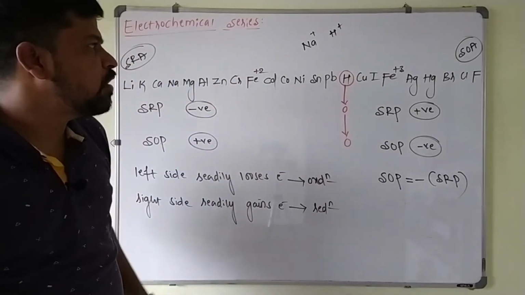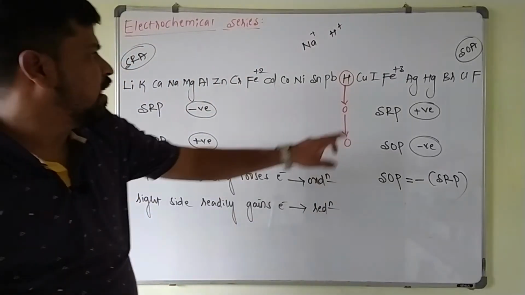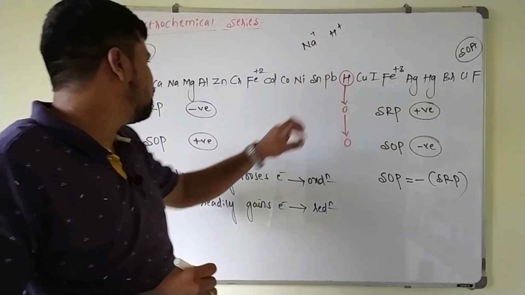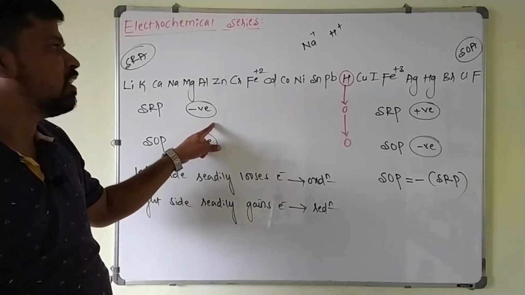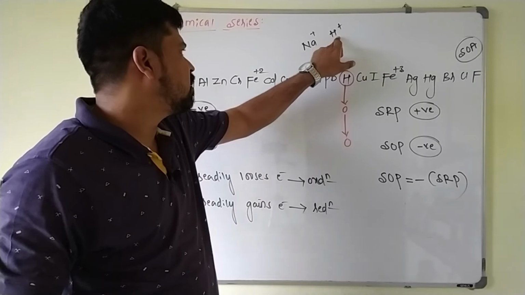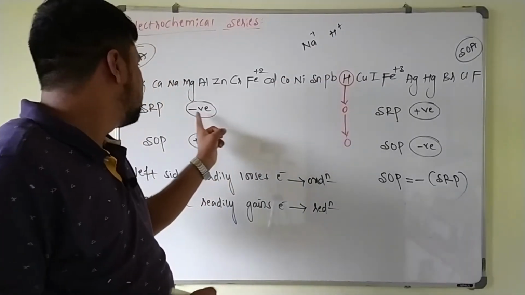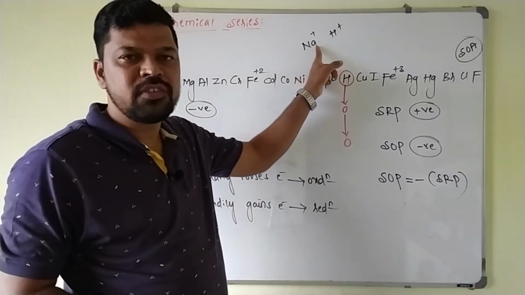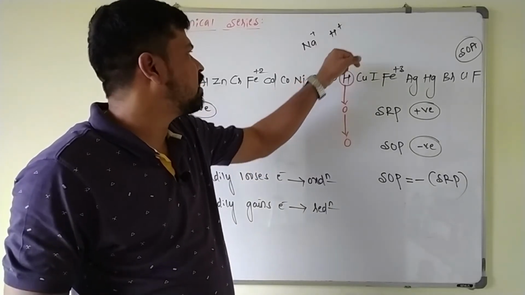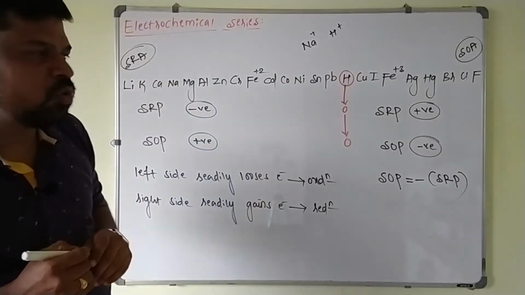Which one will undergo reduction readily? That is hydrogen, because for sodium SRP value is negative, it undergoes oxidation, but hydrogen is 0, which is more positive than the SRP value of sodium. That's why hydrogen undergoes reduction, and Na plus will remain in the solution only.